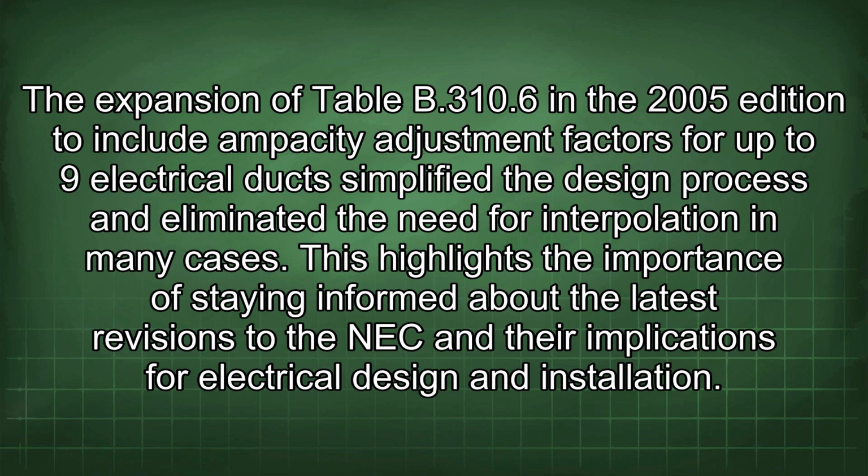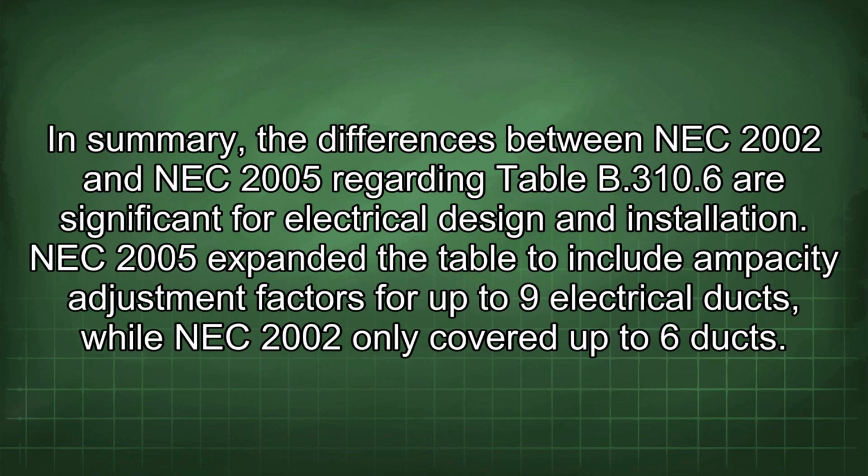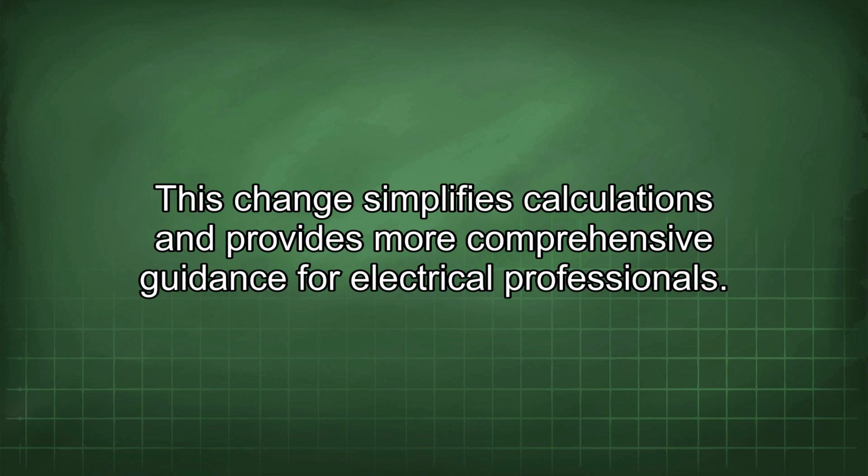In summary, the differences between NEC 2002 and NEC 2005 regarding Table B.310.6 are significant for electrical design and installation. NEC 2005 expanded the table to include ampacity adjustment factors for up to 9 electrical ducts, while NEC 2002 only covered up to 6 ducts. This change simplifies calculations and provides more comprehensive guidance for electrical professionals.